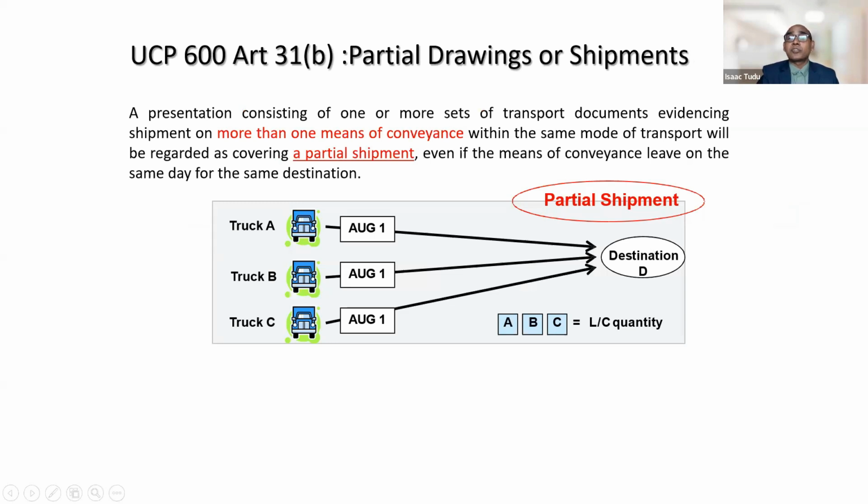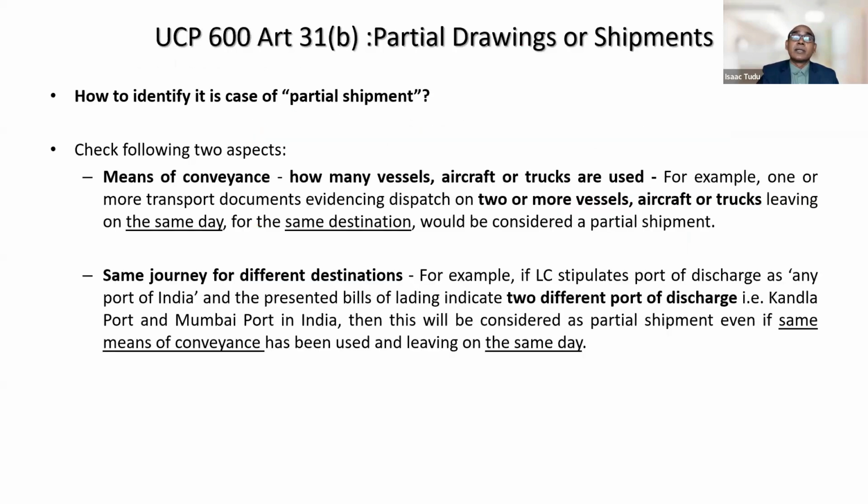It is a case of partial shipment. Why? Because the same means of conveyance has not been used. Three different means of conveyance, three trucks, have been used. More than one means, it is a case of partial shipment. Okay. So that is the first part.